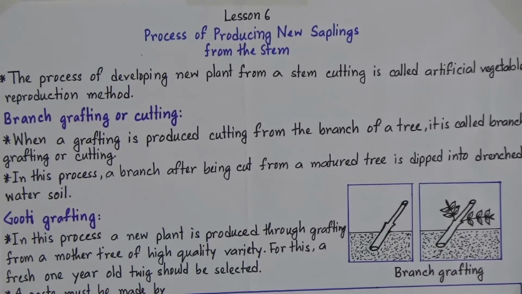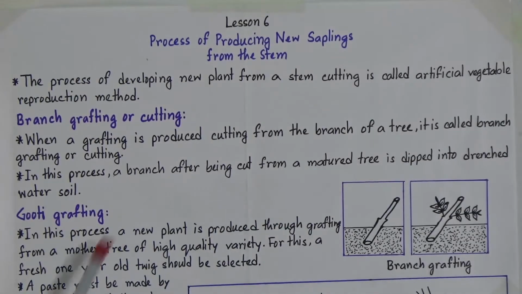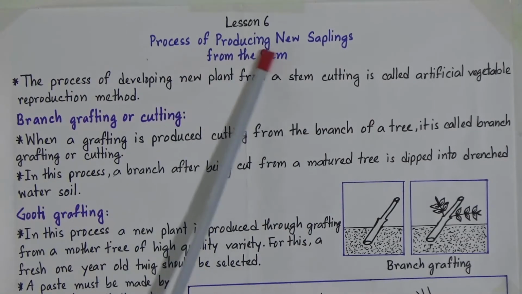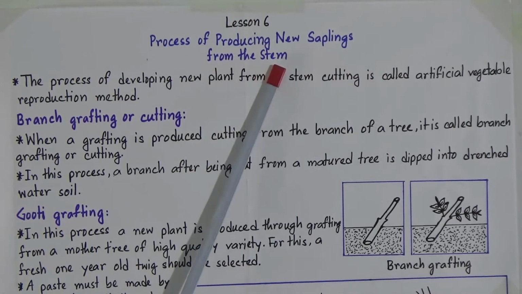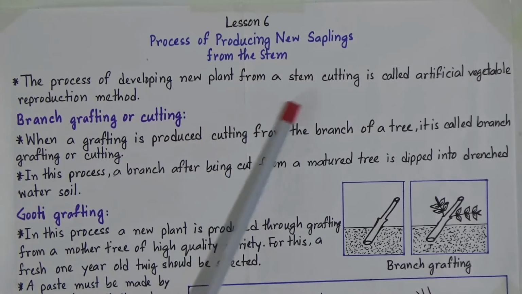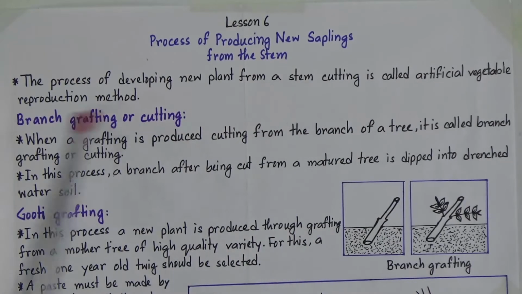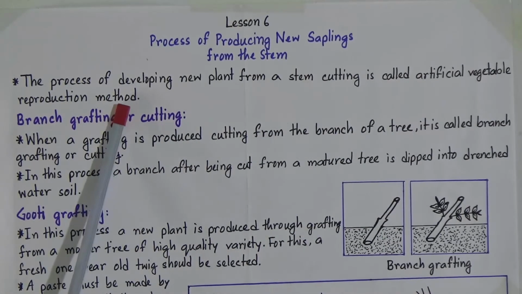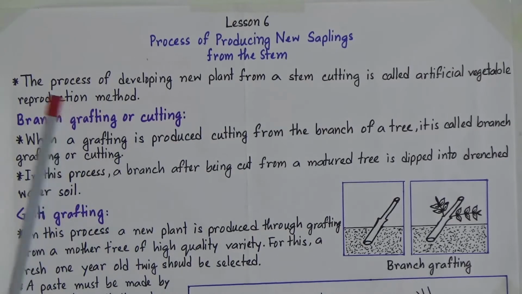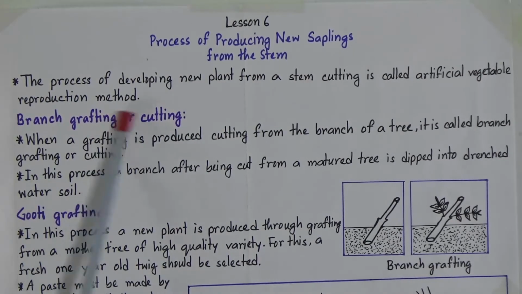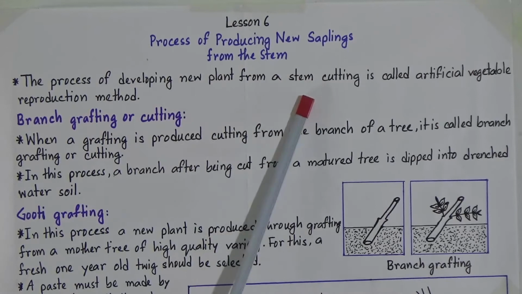process of producing new saplings from the stem. And the process of developing new plant from a stem cutting is called artificial vegetative reproduction method. We all know it. So what is artificial reproduction method? The process of developing new plant from a stem cutting.